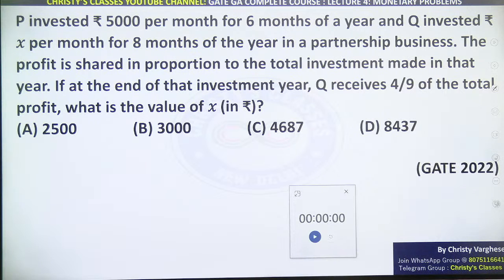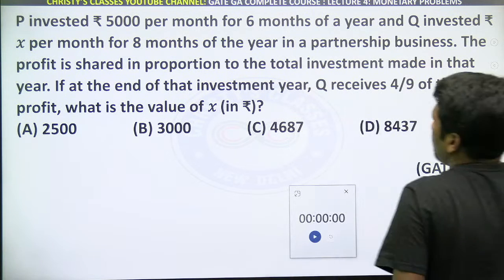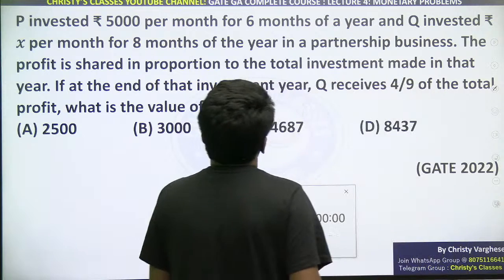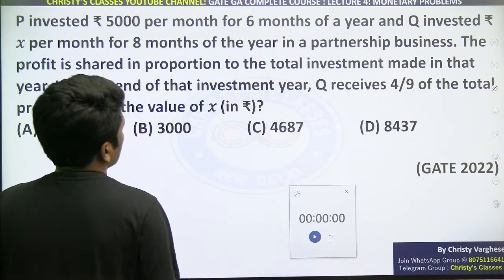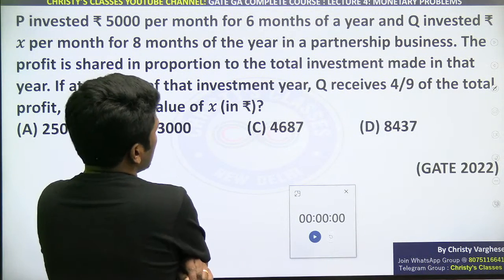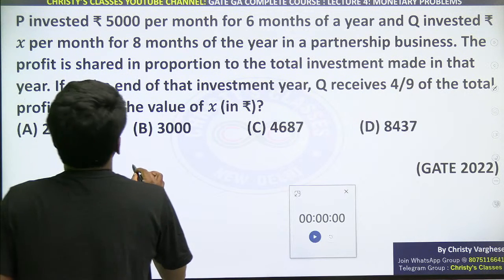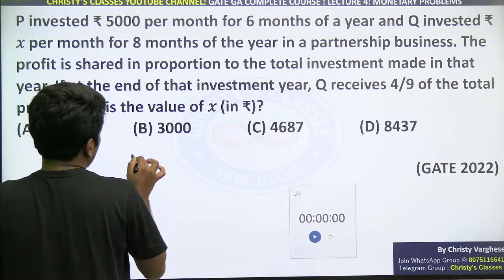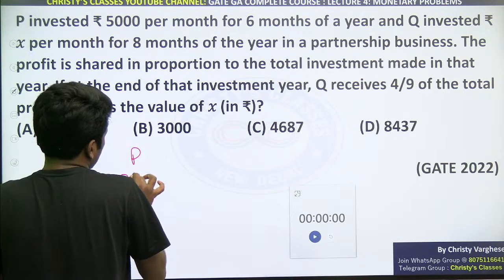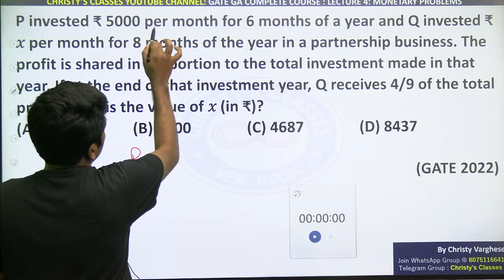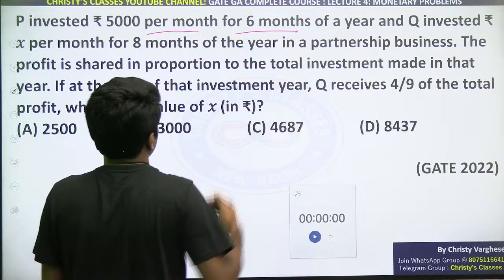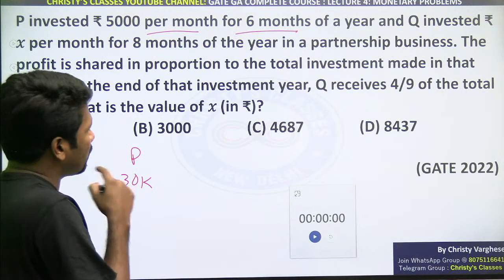Okay, so I'll explain. P invested 5,000 rupees per month for 6 months. 6 months means 5,000 into 6, 30,000 rupees P invested, not 5,000. 5,000 per month for 6 months means 30,000 is the total investment.